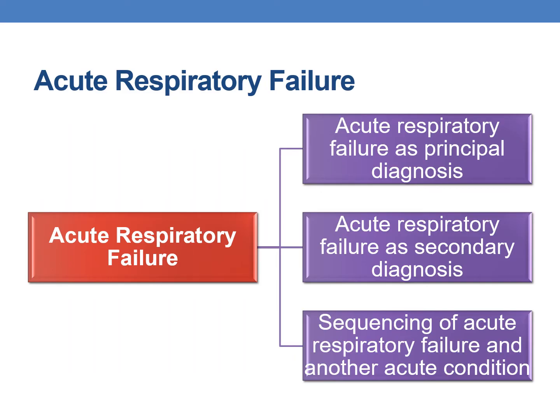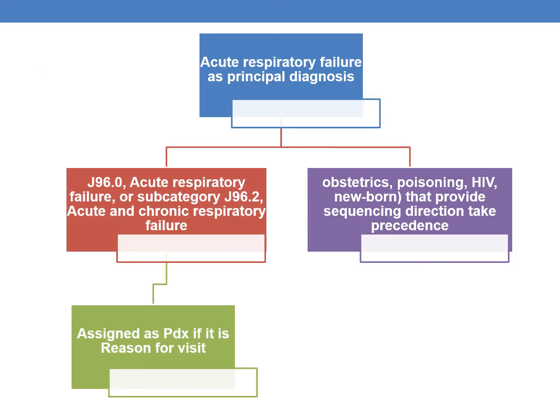Now coming to the second guideline, acute respiratory failure. In acute respiratory failure, we will be focusing on three topics: acute respiratory failure as principal diagnosis, acute respiratory failure as secondary diagnosis, and sequencing of acute respiratory failure and another acute condition.